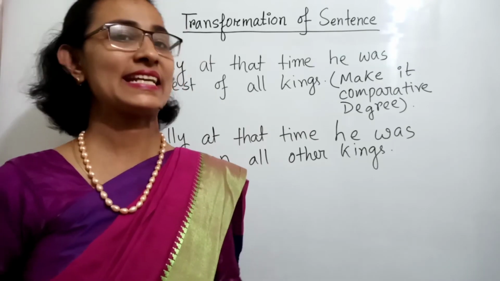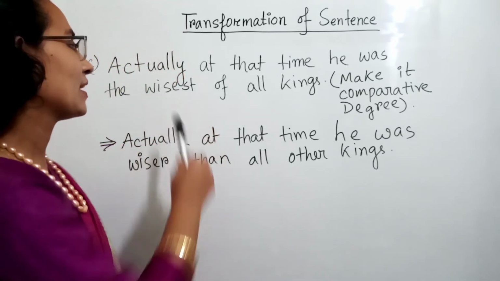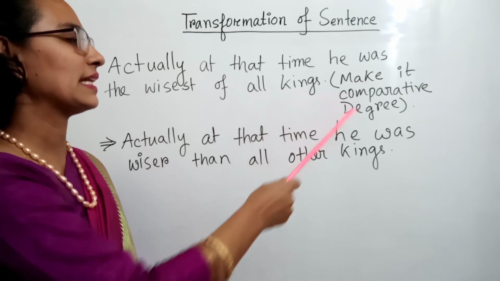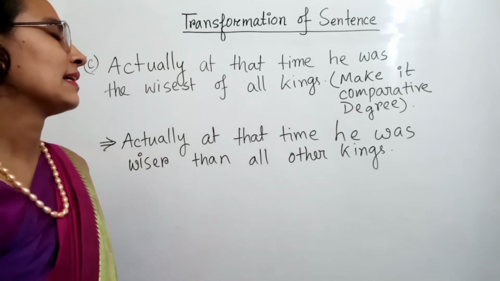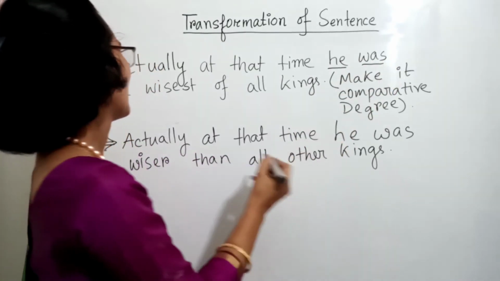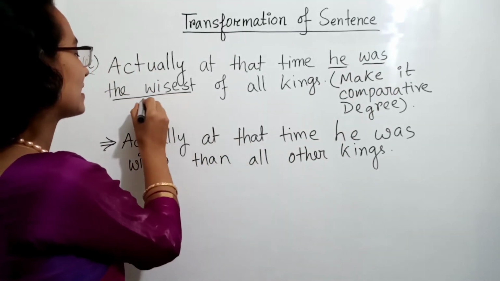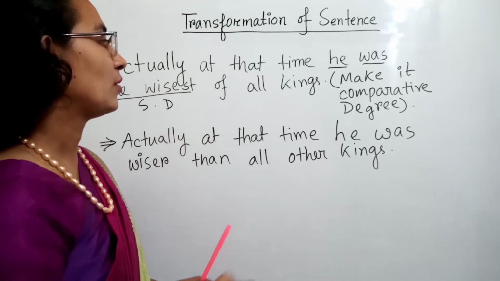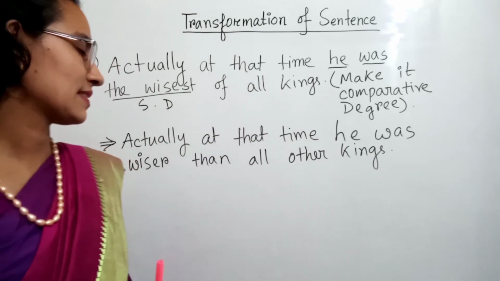My third question is, actually at that time he was the wisest of all kings. Here the subject is he, verb was, and the wisest is the superlative degree. And then of all is the rest of the sentence.